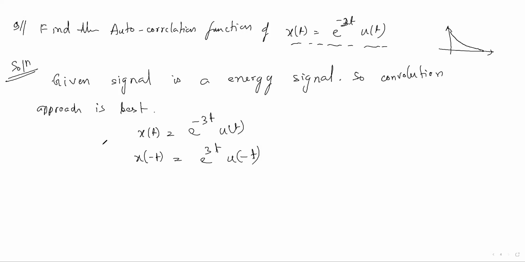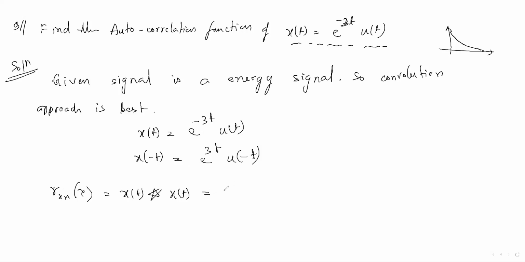What is the formula for autocorrelation? Autocorrelation is Rxx(tau). You can write it as x(t) convolved with x(-t), so we should apply the convolution property.